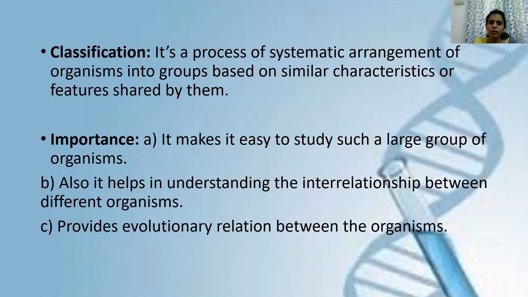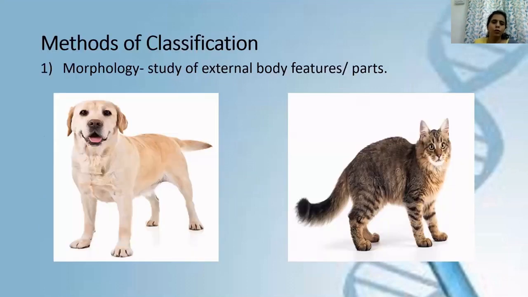Okay. Now, in old times, when different scientists were trying to study classification, when they were trying to classify different living organisms into different groups, they used different methods. Okay, so there are different methods of classification. The first and very basic method was the study of morphological features of different living organisms. Morphology is the study of external features or body parts.